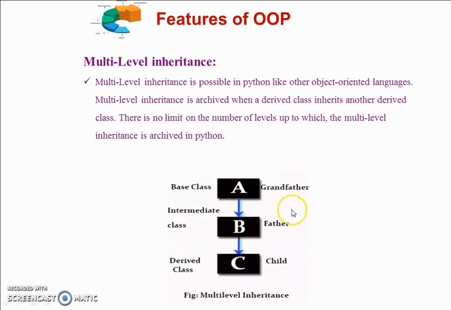See the example or the diagram of multi-level inheritance. This shows us the relationship as grandfather, father and child. Meaning what? A is my base class, and from this A I derived one intermediate derived class, class B, and from this B again we derived one child class, which is known as a derived class, child class or leaf class, whereas B is known as a parent class, intermediate derived class or father class, whereas A is known as a base class or grandfather or root class.